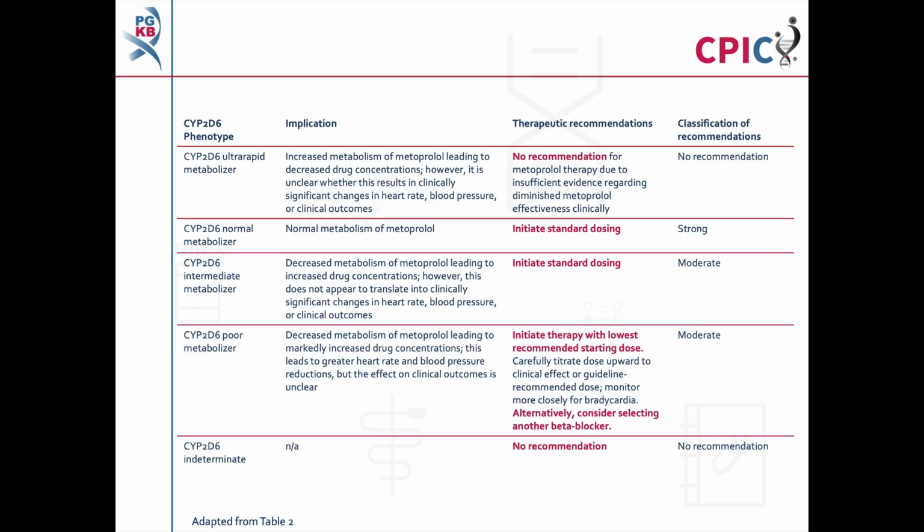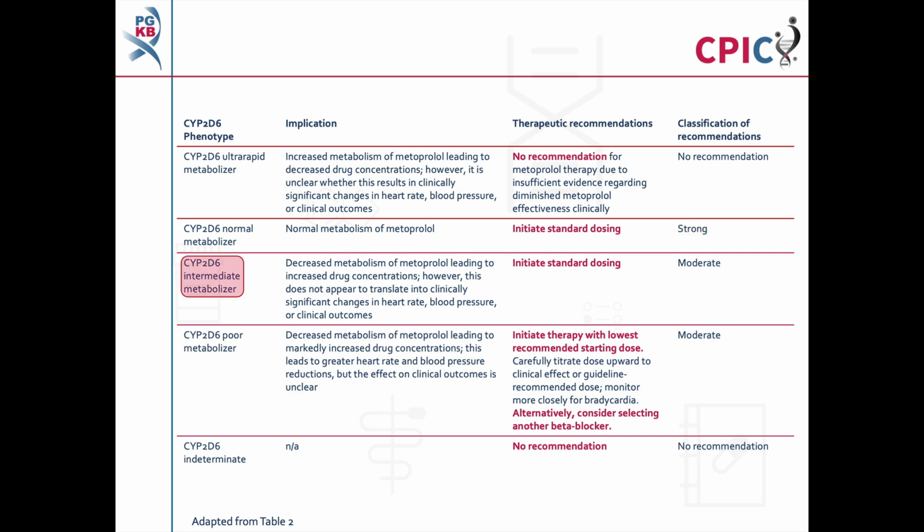These are the CPIC recommendations for metoprolol. There is no recommendation for patients with CYP2D6 ultra-rapid metabolizer phenotype. This is due to uncertainty around whether decreased plasma concentrations of metoprolol in these patients leads to any clinically significant changes. Patients with a CYP2D6 normal metabolizer phenotype will have normal metabolism of metoprolol. These patients can begin metoprolol therapy at the standard dose. This is a strong recommendation.